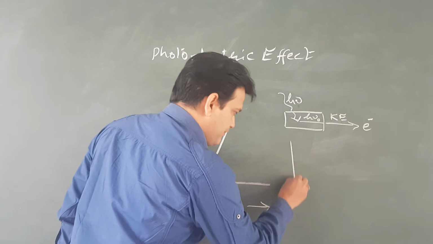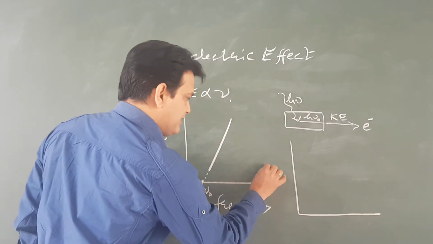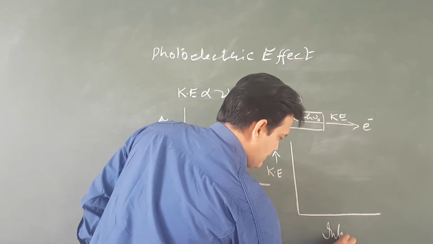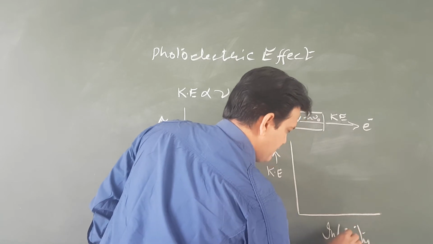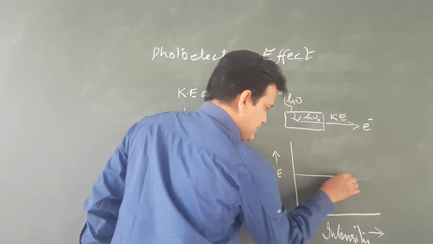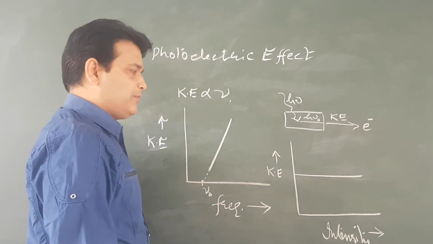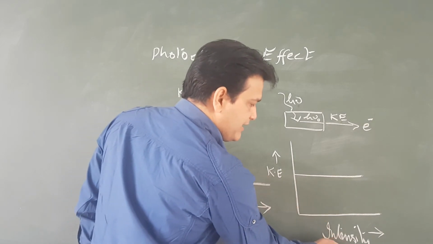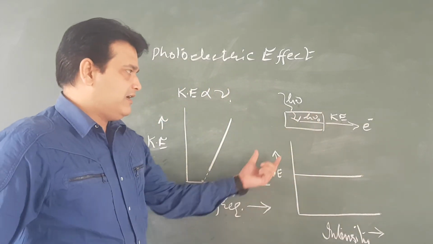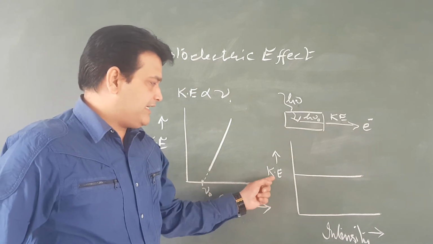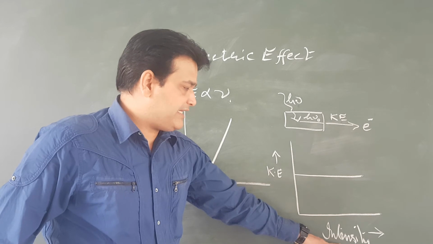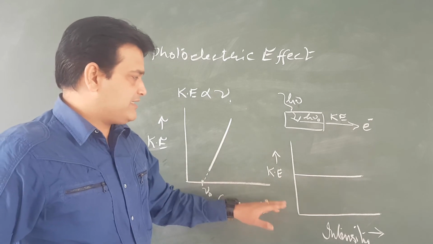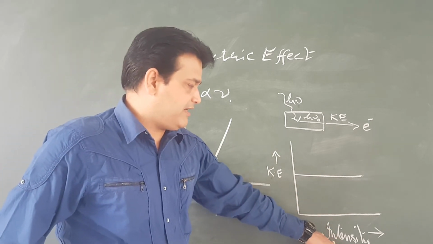And in the other graphical representation, if we take kinetic energy and intensity, then a straight line parallel to the x-axis is obtained. And this clearly indicates that kinetic energy is independent of the intensity of the light used. Kinetic energy of the photoelectrons is independent of the intensity of the light used, because this type of graph represents that this quantity is independent of this quantity.